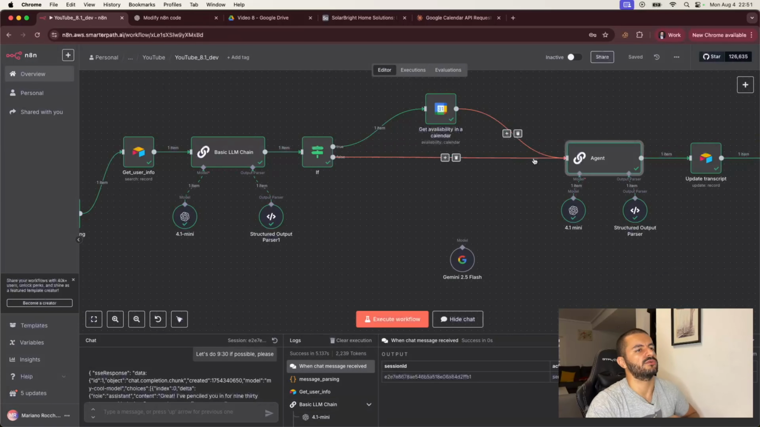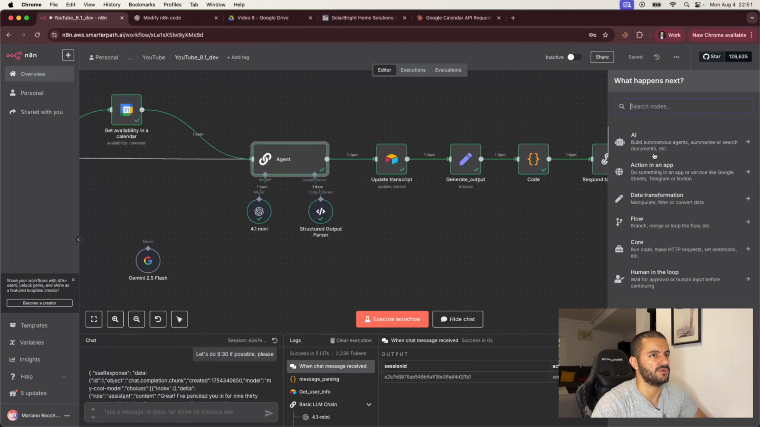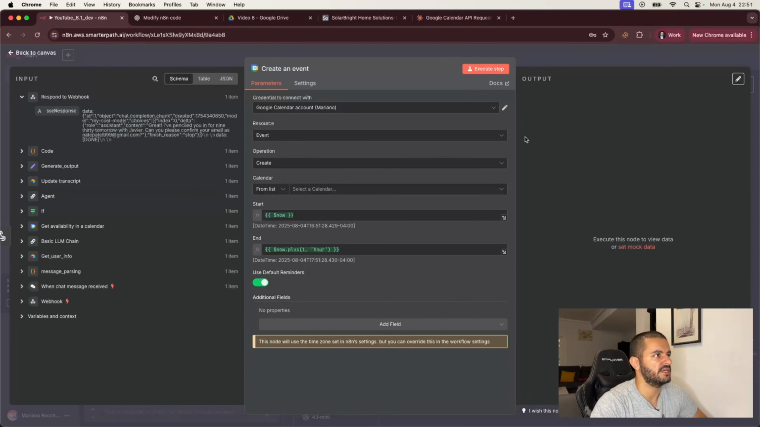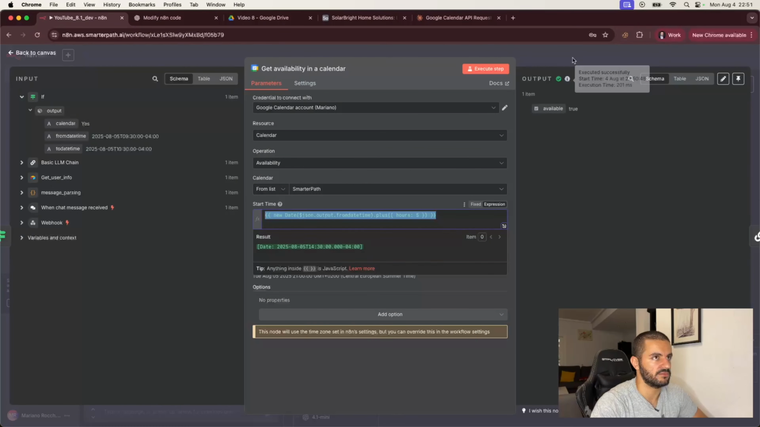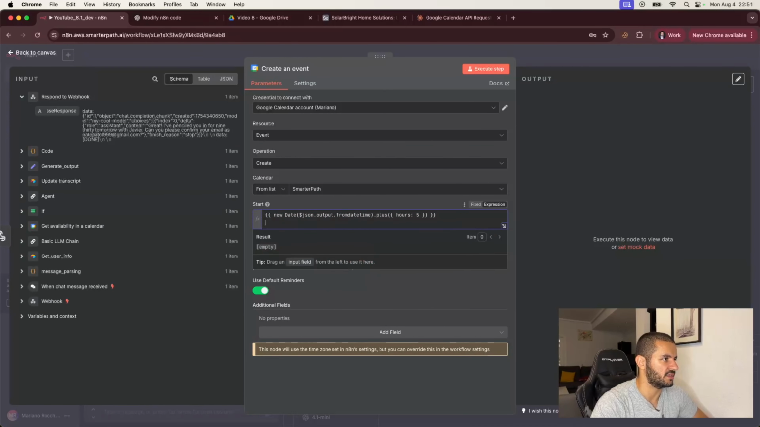Okay, great. So we can answer here, and we could even do the following: if it's true, take the same time and actually book it. So we could actually do here calendar, and this is create an event. And from here, we can do an event, which is literally the same input that we have here. So we could just copy it, and it would be at this time, and we would do plus 30 minutes for the end. So this would be in Smarter Path. Same thing. So start would be here.